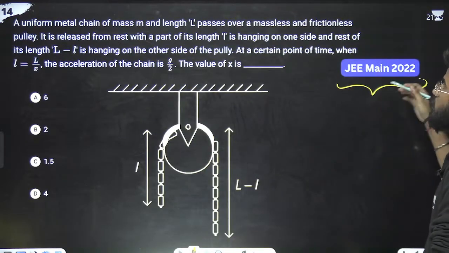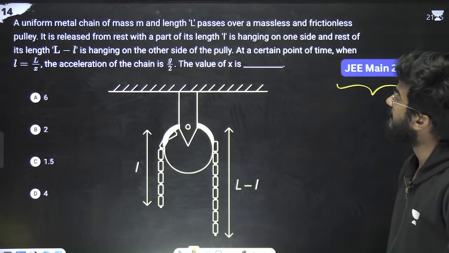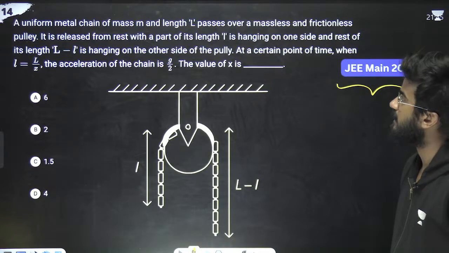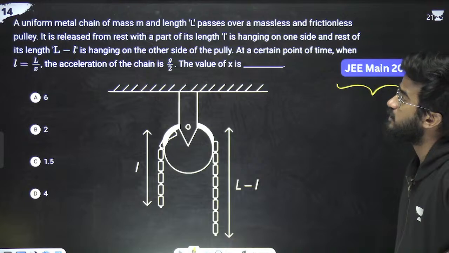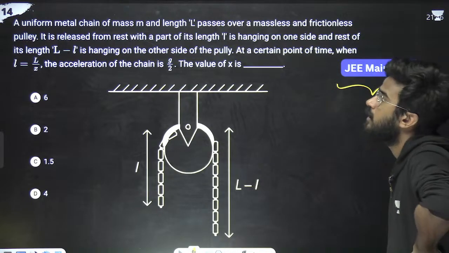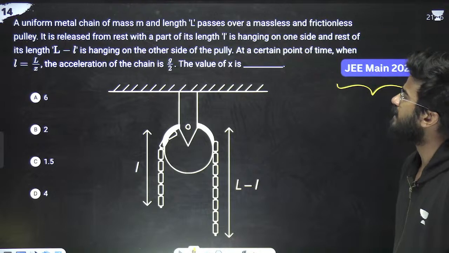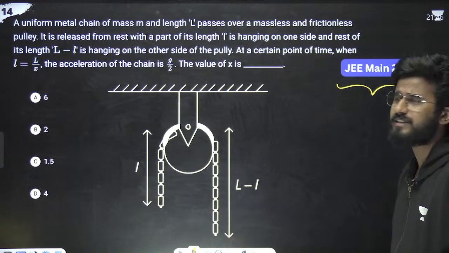Next problem, JEE 2022. What is the question saying? A uniform metal chain of mass m and length L passes over a massless and frictionless pulley. It is released from rest with a part of its length l hanging from one side and the rest of its length, L minus l, hanging on the other side of the pulley. If at a certain point of time when l is equal to L by x, the acceleration is g by 2, what is the value of x?